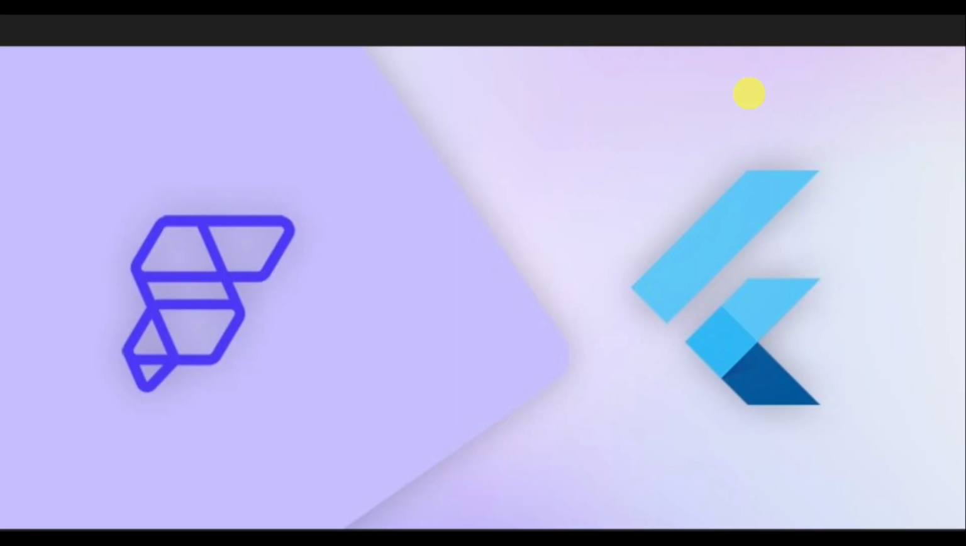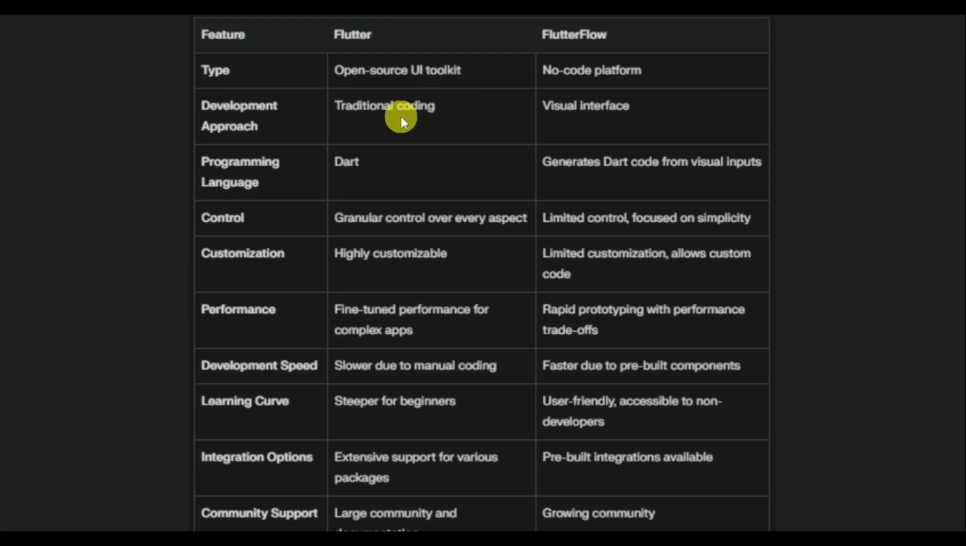Hi, in this video I'll show you a Flutterflow versus Flutter comparison and which one of them is better. So we have here a table. For the feature, we have the type: Flutter is an open source UI toolkit, while Flutterflow is a no-code platform. So just choose which one you want for those.